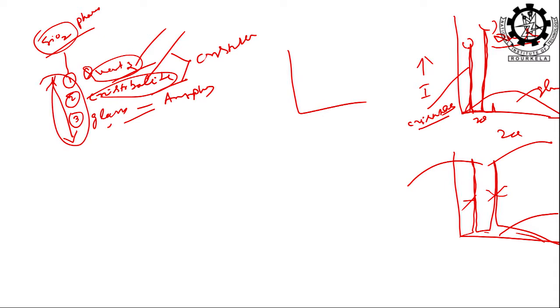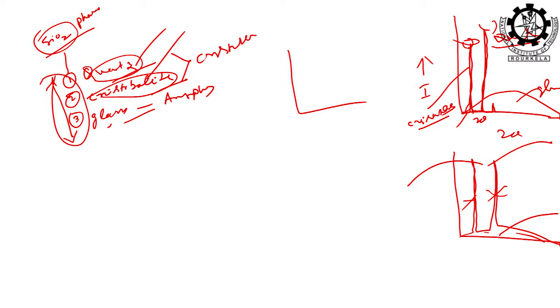You can combine any 2, any 3, possibilities are many, but this plot will tell you what the mixture is, whether it is only crystalline phases or crystalline with amorphous, and then which crystalline with which amorphous. Everything will be identified from the XRD plot of the mixture. Peak position is there, na? The d value is known, the hkl value is known. The peak is telling everything regarding the structure, what kind of hkl planes are there. If you know that, it is the structure. hkl will give you d, a, b, c are clear, everything is clear now. What is the structure? That is the qualitative analysis. You do qualitative analysis, you will know the structure.